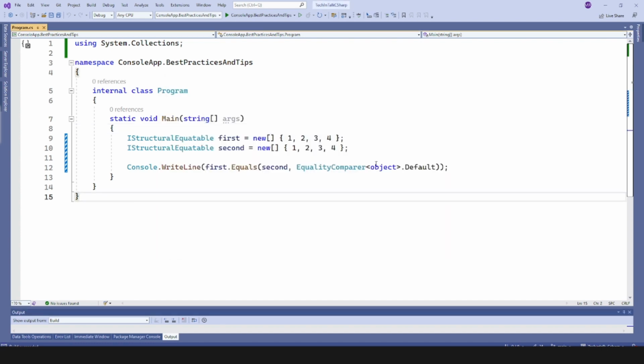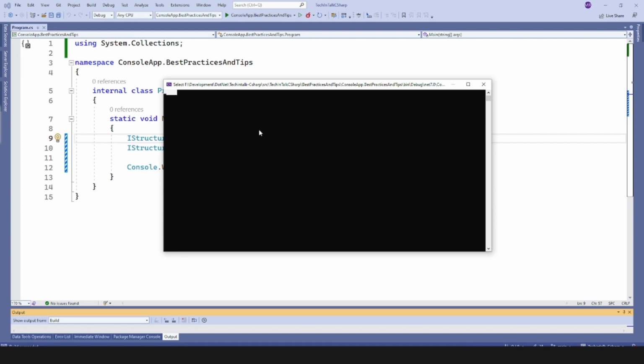Isn't that awesome? Behind the scenes, instead of comparing the objects, the references, it actually goes into those arrays and compares each item one by one. What I mean by that, if I try to change 3 to, let's say, 5, and if I run that code now, it will definitely return me false.